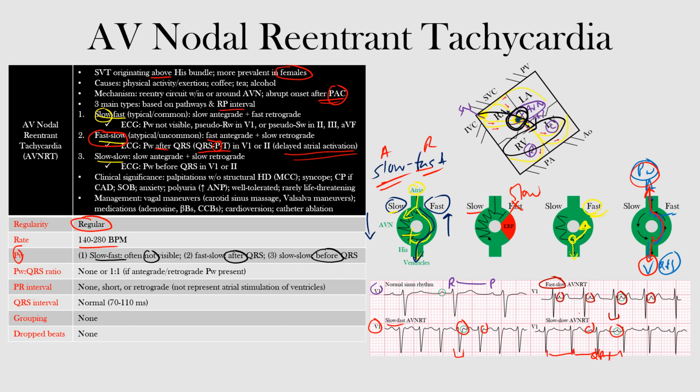Well, that's the end of this lecture. We discussed atrioventricular nodal reentrant tachycardia, or AVNRT, including its mechanism, three various types, EKG features, potential causes, clinical significance, and management. I hope you learned something.